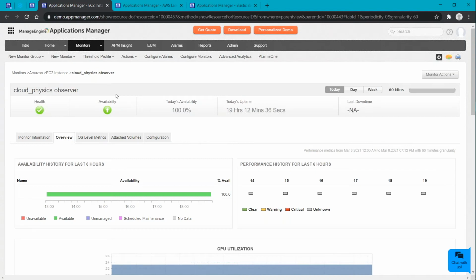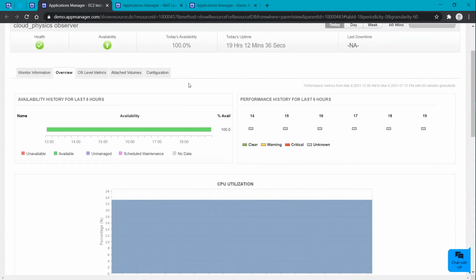For the EC2 instances, you can have a clear functionality view using Applications Manager, where we will be showing you all the metrics, OS level metrics, along with the attached EBS volumes. Here under OS overview, you will be able to see all the basic resource allocation or utilization details.